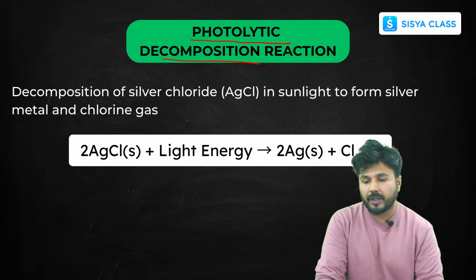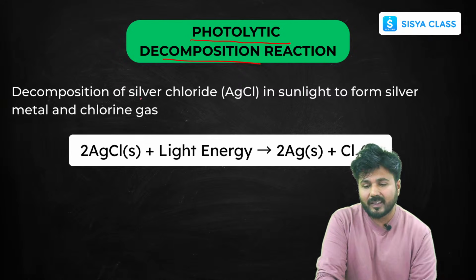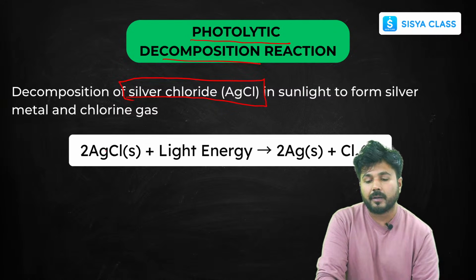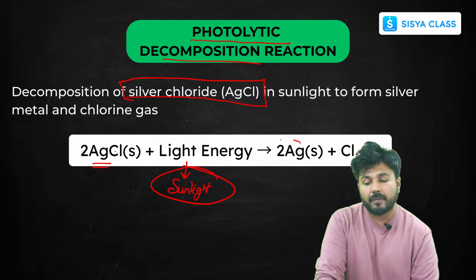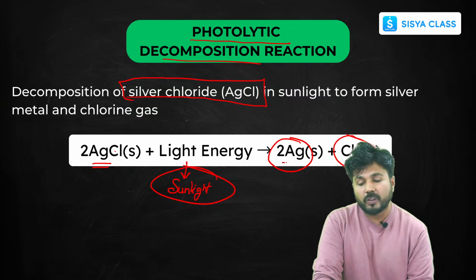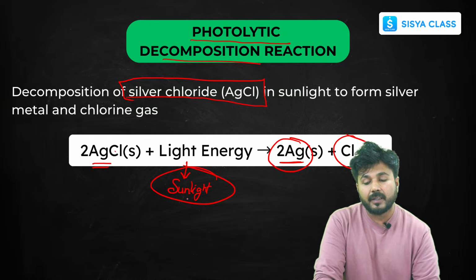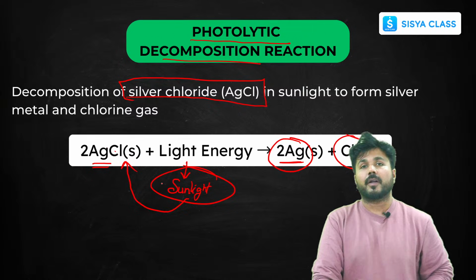So concentrate here. Now there is an example of silver chloride. If you take silver chloride in the presence of sunlight, if you put it out in the presence of sunlight, it decomposes into silver and chlorine gas. So it produces silver metal whenever sunlight is put on silver chloride.